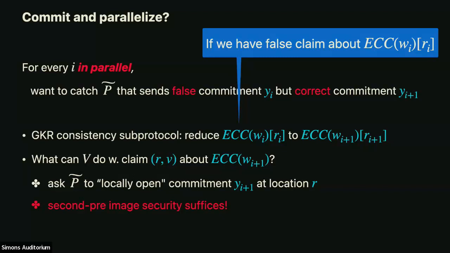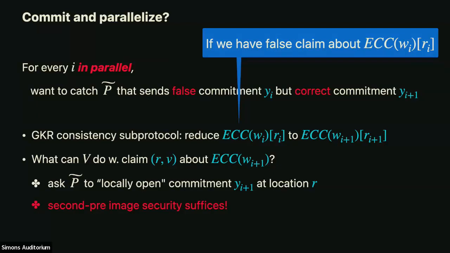So Guy, you haven't told us why we can do it in parallel. If you can get to this situation where you have a false claim about layer i, then just do all of them in parallel. If you have a claim about each of the layers, you can just run the subprotocol in parallel for all of the layers. For the layer i star, where this good situation happens, you will catch the cheating proof. And then why can't you do it in parallel for GKR too?